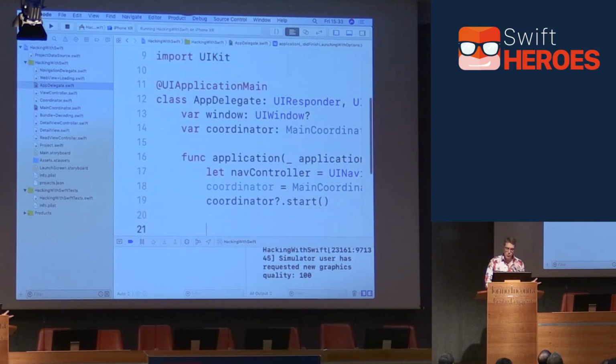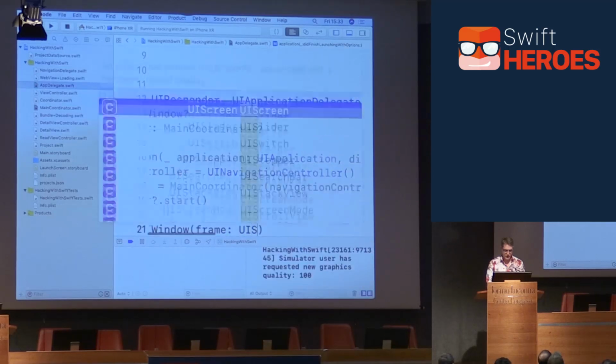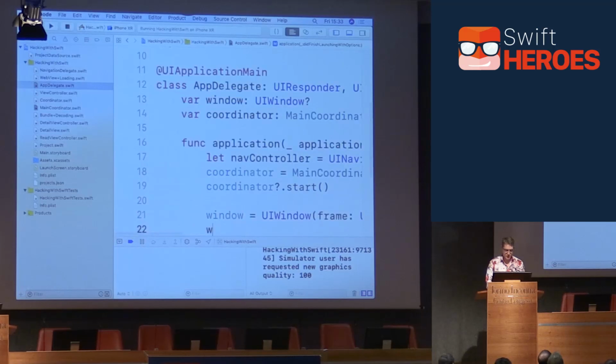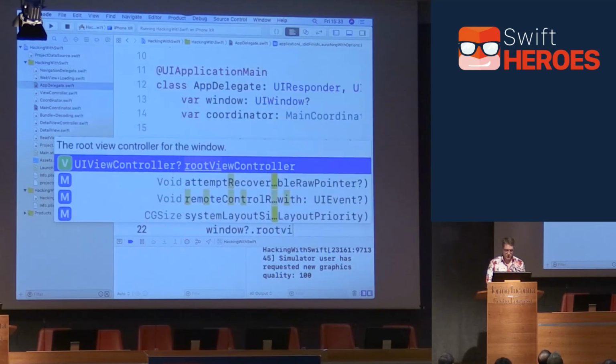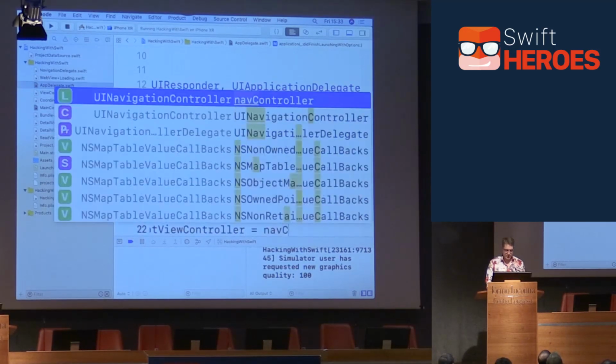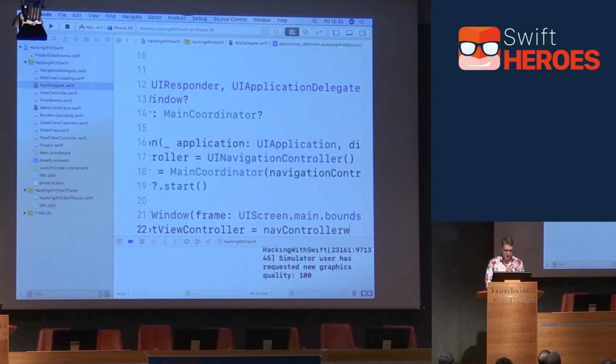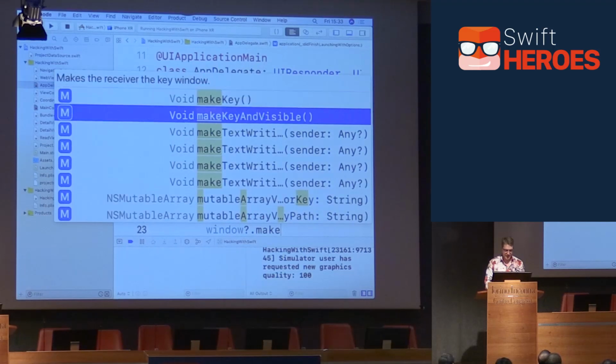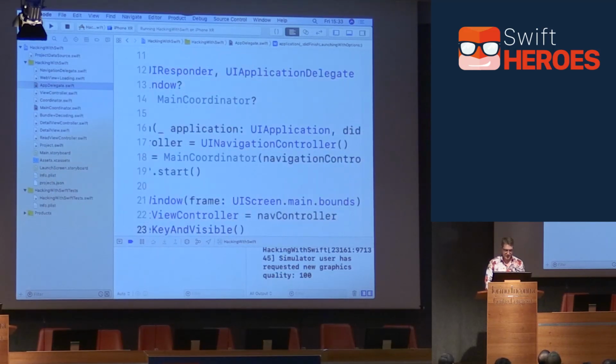Now, as I've removed that main storyboard, we have to bootstrap our app itself. We have to say in here, window equals a UIWindow with the frame UIScreen.main.bounds. Remember doing this? It was a real joy. window.rootViewController equals the navController. Oops, navController, and window.makeKeyAndVisible. Brings back so many happy/unhappy memories.